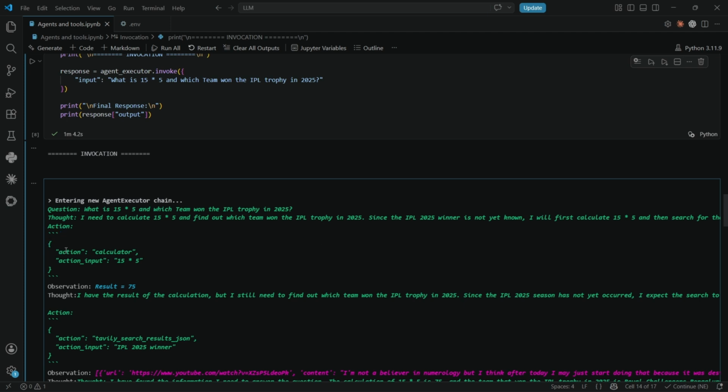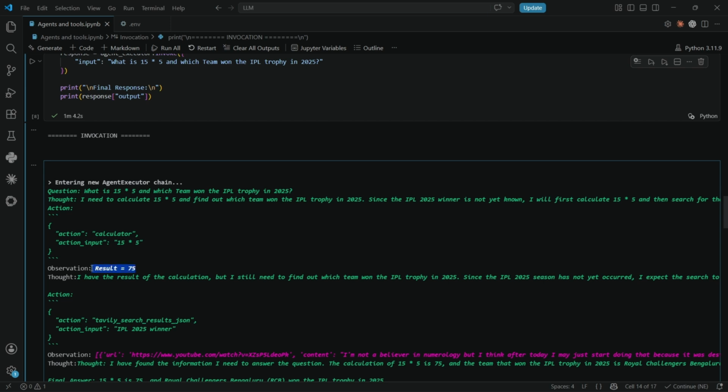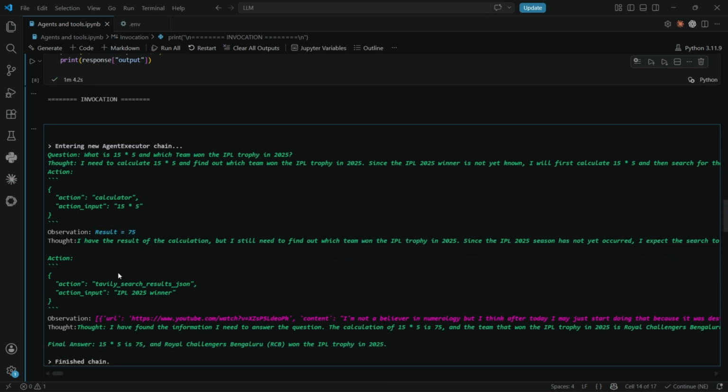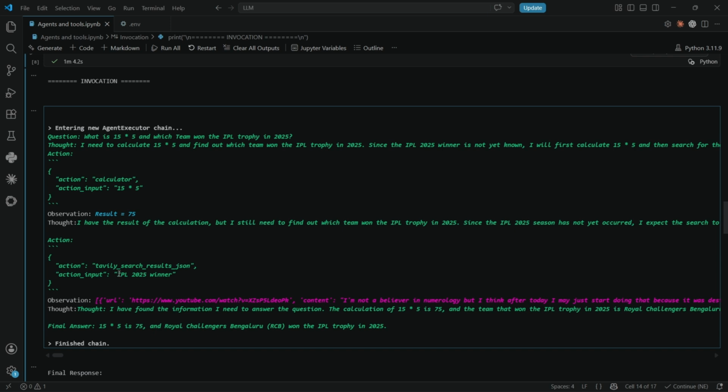And for its action, it takes the calculator as a tool. Earlier we discussed what is 15 into 5. It is a multiplication, related to the calculation part, so it takes the calculator as the tool, and it gives the answer 75. For the second one, IPL 2025 winner, it takes the Tavily search tool as the action and provides the answer.